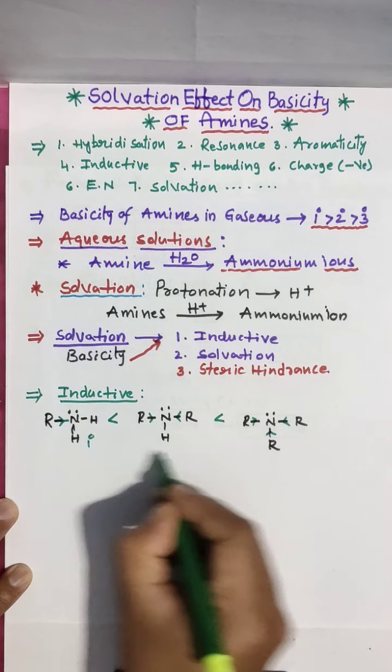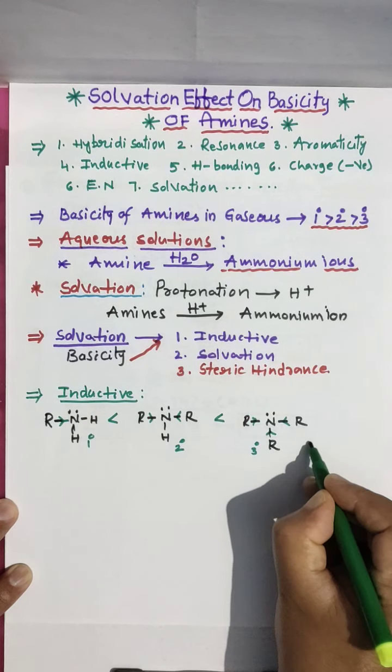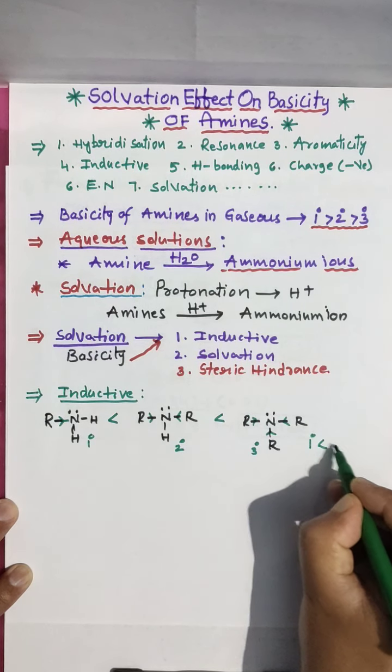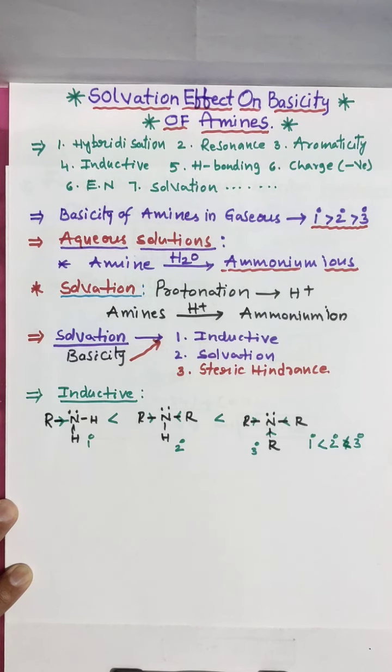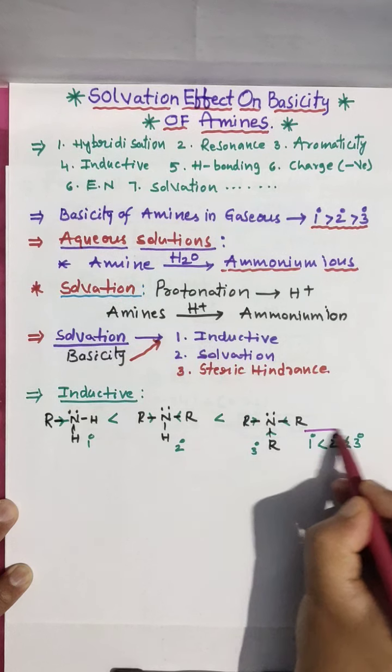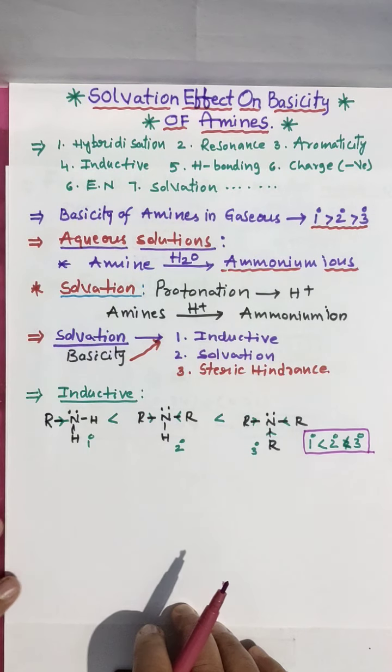So 1 degree less than 2 degree less than 3 degree. This is the order. Clear?